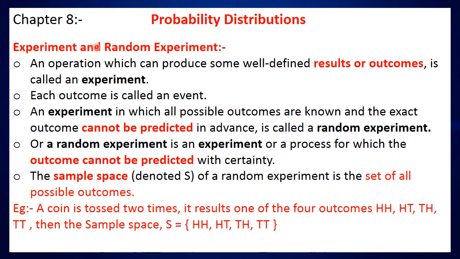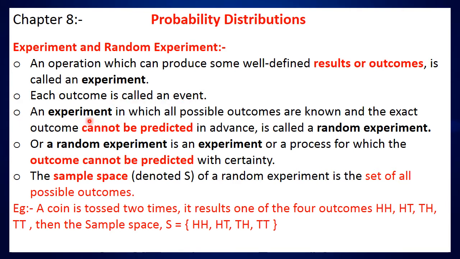Experiment and random experiment. An operation which can produce some well-defined results or outcomes is called an experiment. That is, any process that creates an outcome or result. Each outcome is called an event.